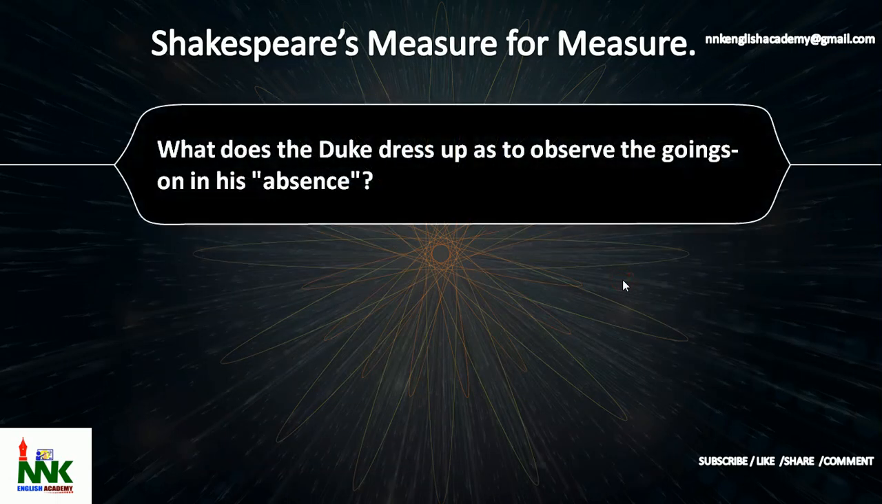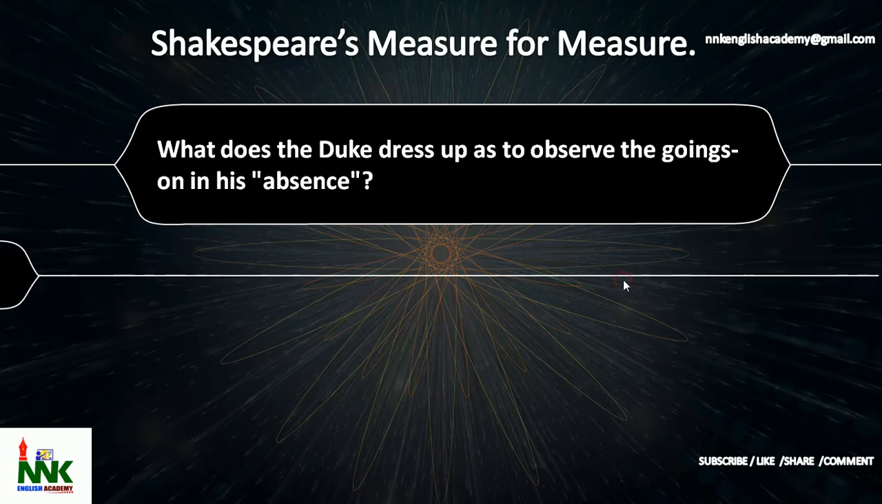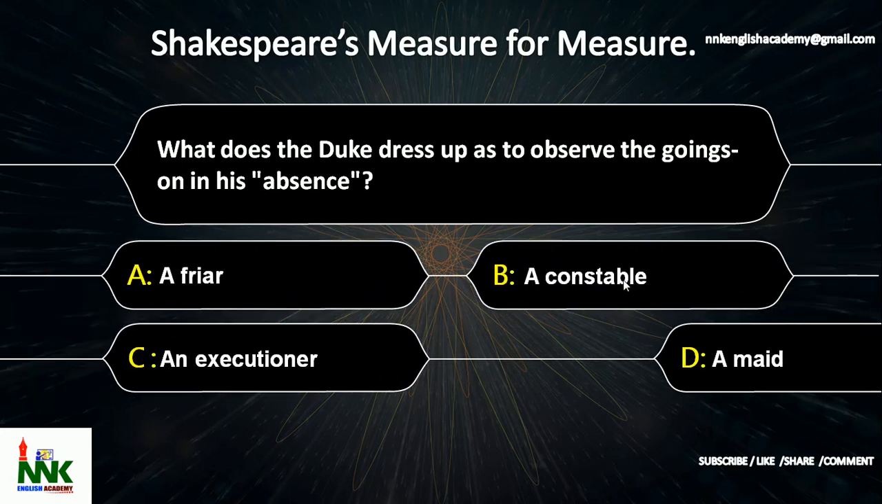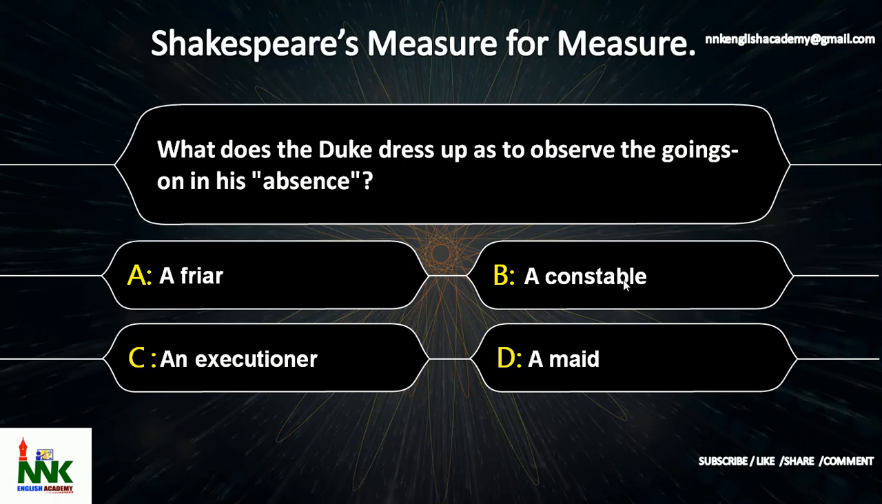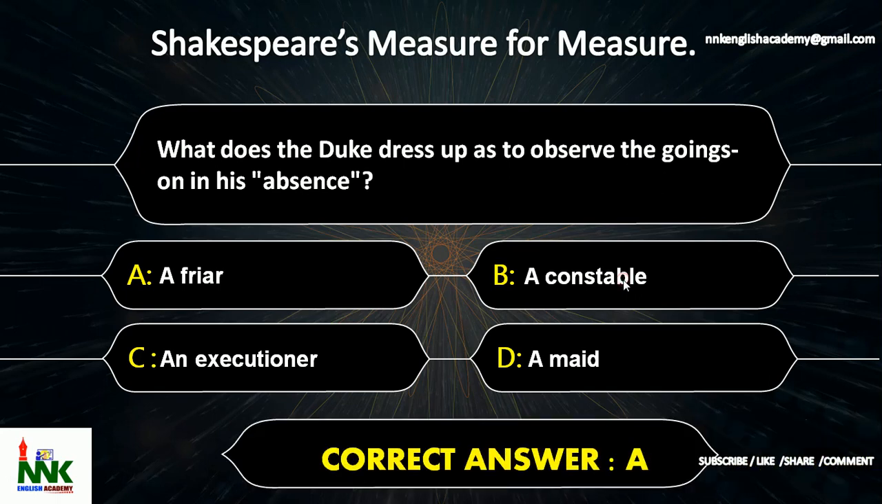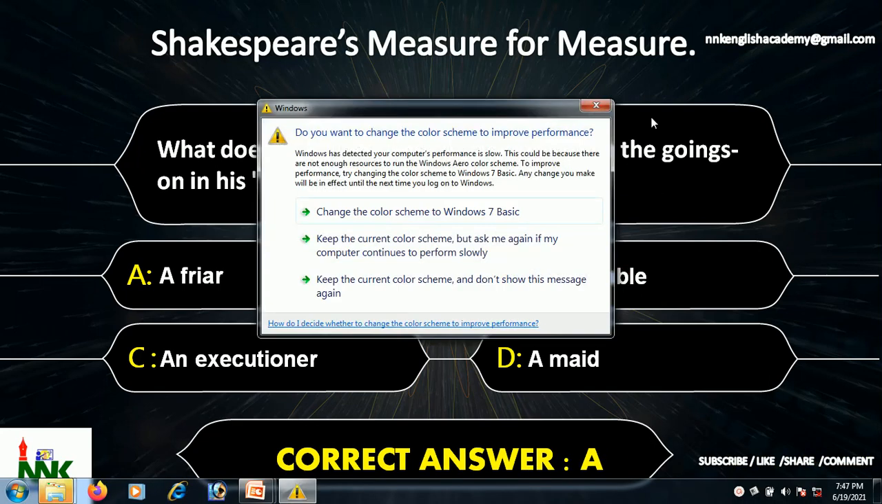Next question. What does the Duke dress up as to observe the goings on in his absence? The options are option A friar, option B a constable, option C an executioner, option D a maid. What does the Duke dress up as to observe the goings on in his absence? The correct answer is option A friar.